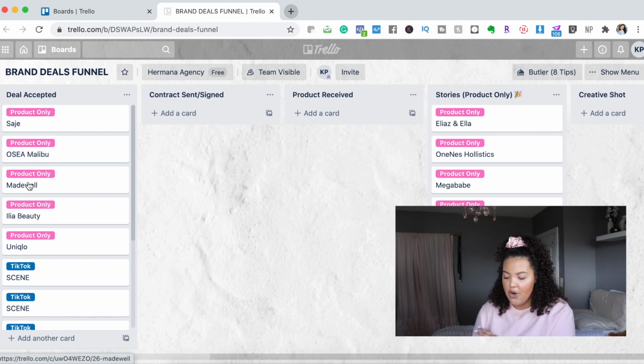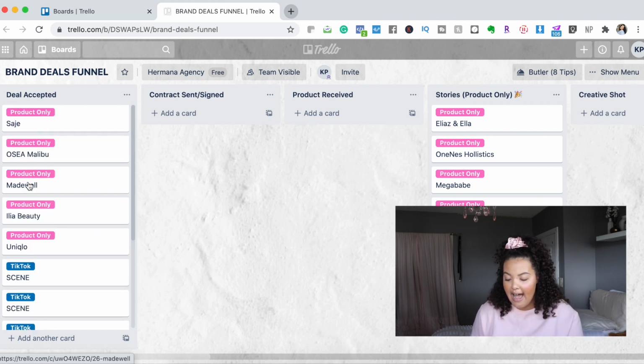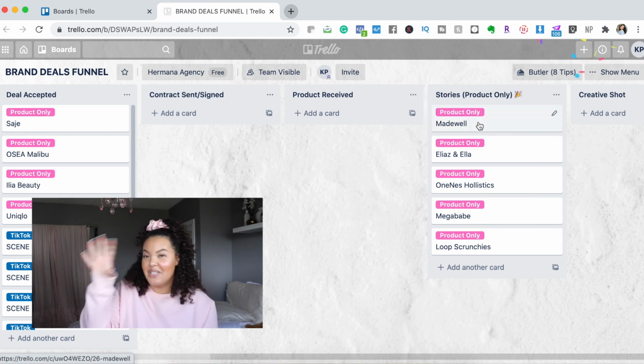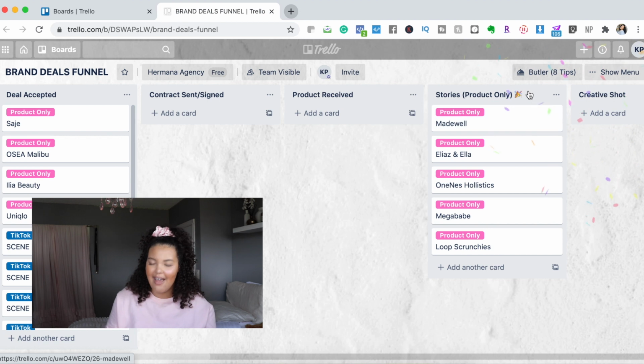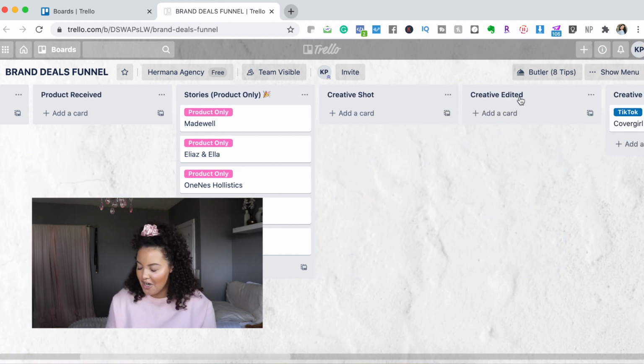As things make their way through the pipeline, it depends on what it is. So Madewell right here, I actually have already received the products and I did stories on them. So what I'm going to do is just drag and drop this into the stories column. Now when I drop this, I actually added this little celebration horn. So on Trello, when you do that, it gives you a little celebratory confetti situation. I like that because it's small joys when it comes to working for yourself.